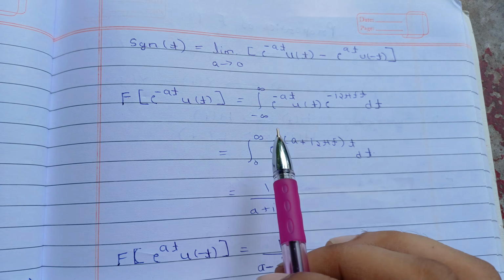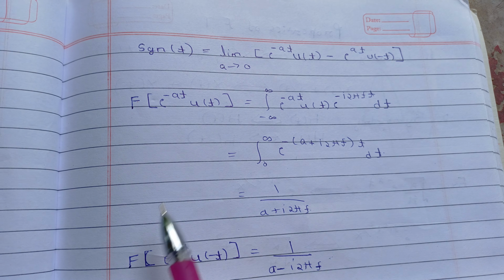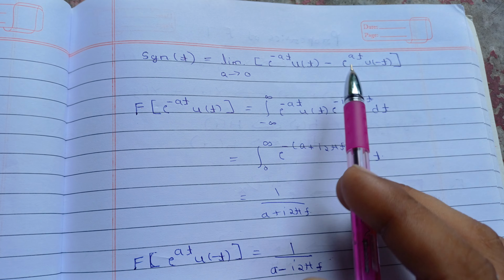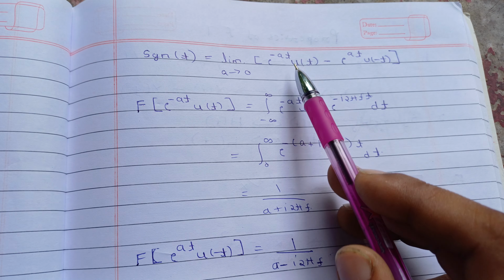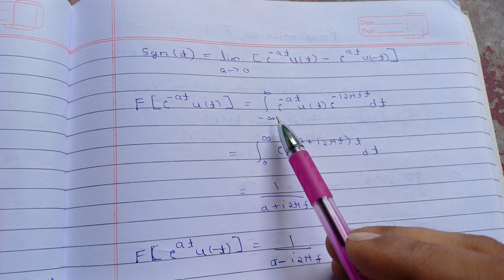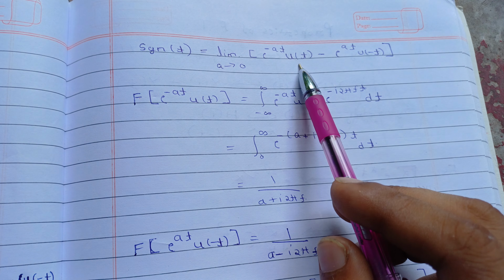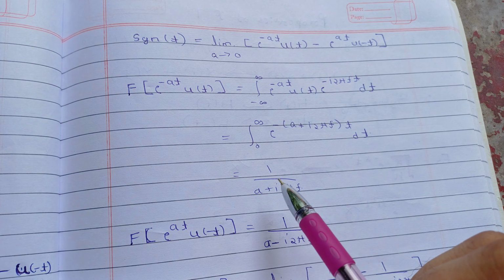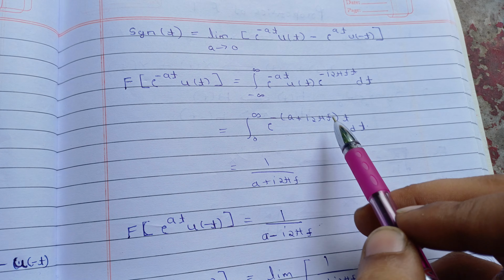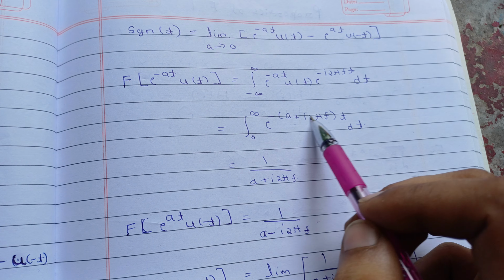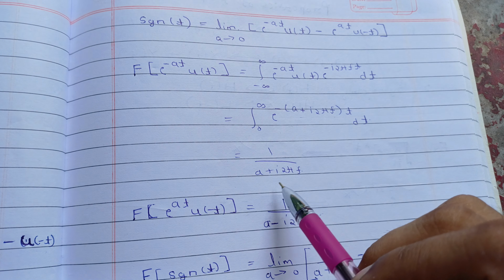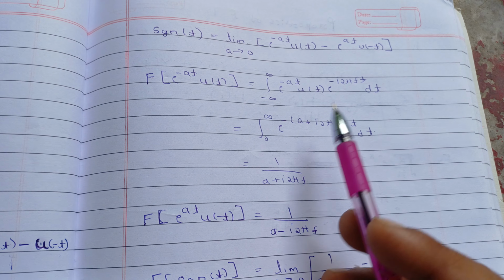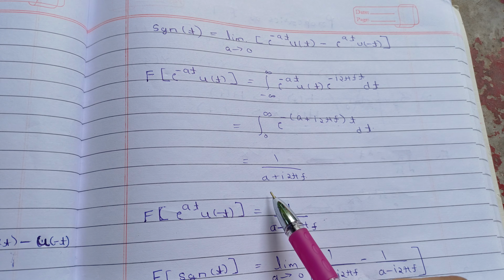Now we can find the Fourier transform of this, because now this function is finite. So for the Fourier transform of this function, we need to take separately the Fourier transform of each one. For the first one we will get the integral of e to the minus at u(t), with limits minus infinity to infinity, and u(t) is defined for t greater than 0 only, so it will be 0 to infinity, and u(t) will be 1 here. So we'll get this, and you know how to find this one. It will give us 1 upon a plus i 2 pi f. We get it after integrating this and putting the limits. You will get this value definitely.